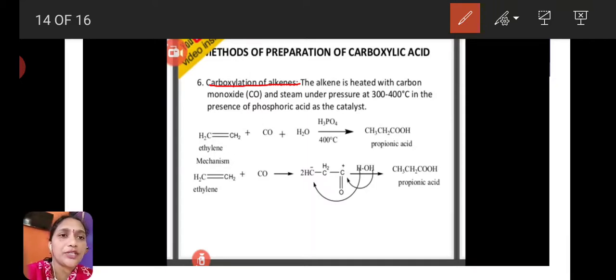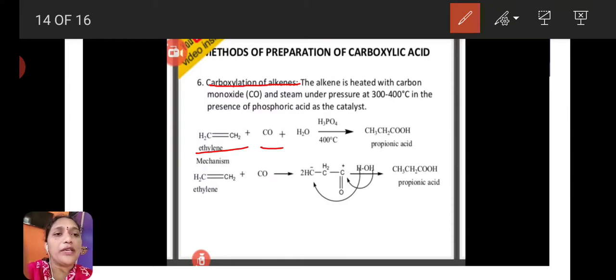This is the reaction. First, alkene is heated with carbon monoxide, CO. First, this is the alkene, CH2=CH2. Ethylene is the alkene, heated with carbon monoxide, CO, and steam under pressure.